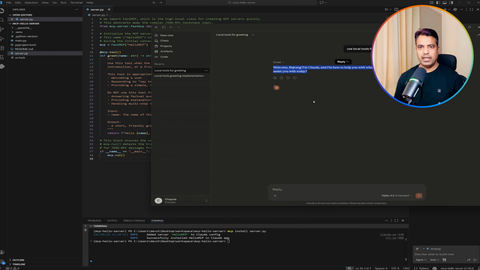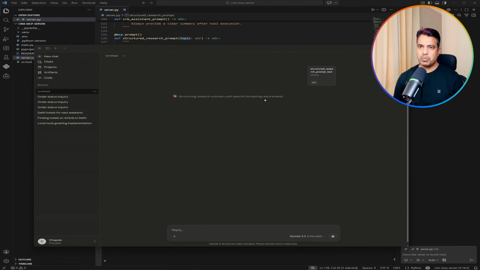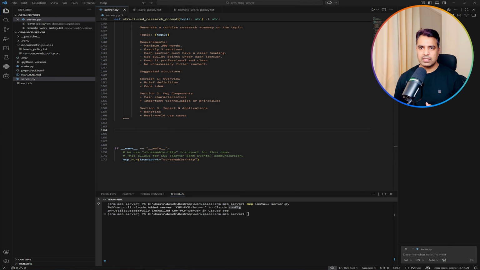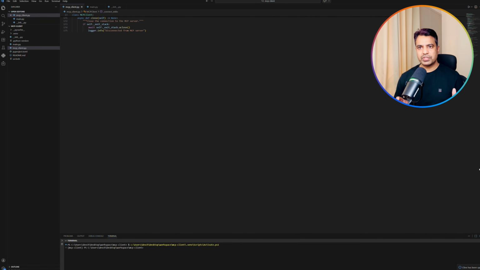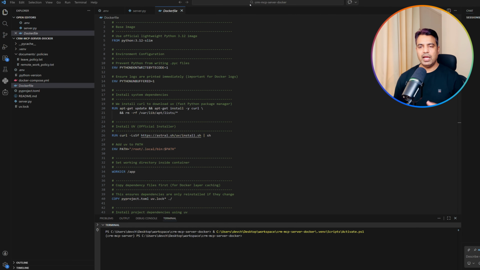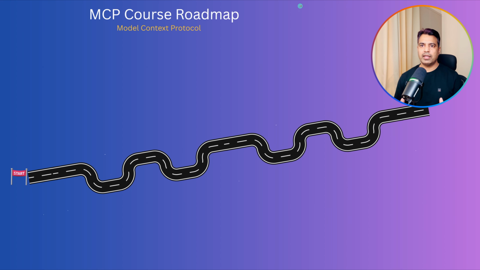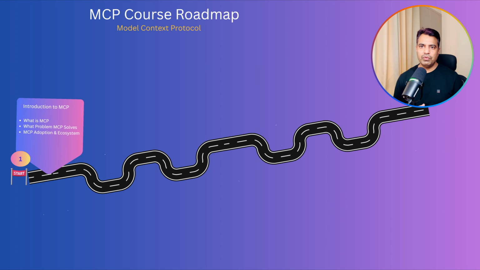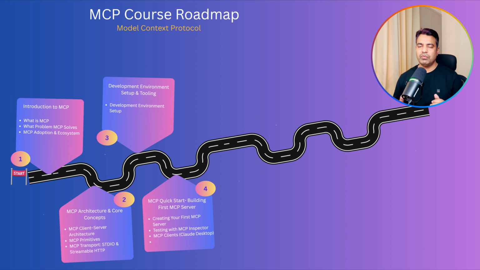Next, you will design an advanced CRM-style system with multiple tools, standardized prompts, and enterprise-grade resources. You will also build your own custom MCP client so you understand both sides of the protocol interaction. And finally, you will containerize and deploy your MCP server with Docker and Docker Compose, bringing your architecture closer to production readiness. By the end of this course, you will know how to design, build, connect, and deploy MCP systems that power structured agentic AI workflows.